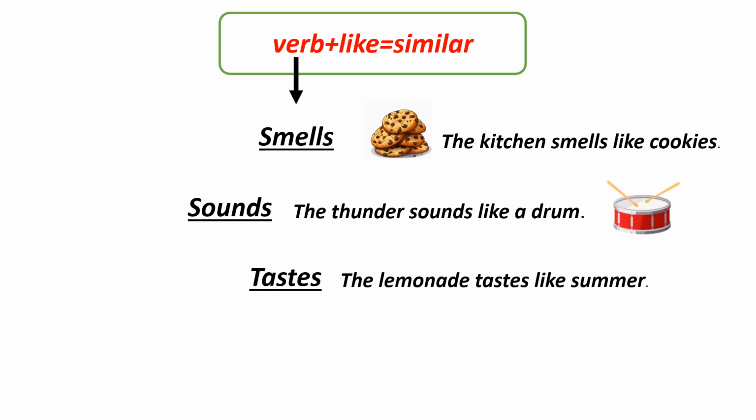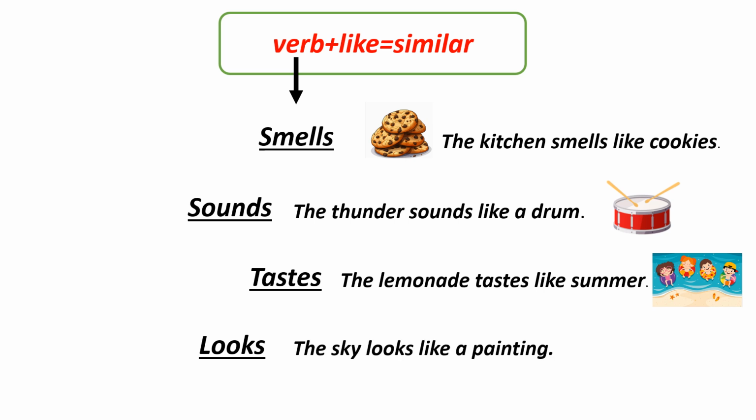Tastes, the lemonade tastes like summer. And the last one is looks. The sky looks like a painting. Also, we can use feels, for example, the sky feels like snow. I mean, the same feeling. Nice. So we can use these sense verbs just to show similarity, okay?